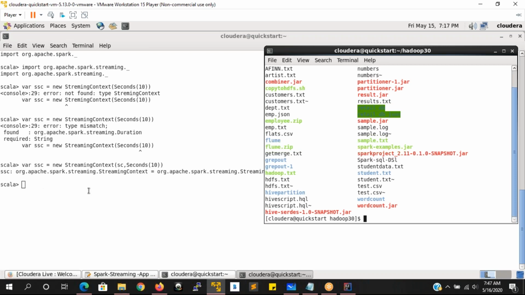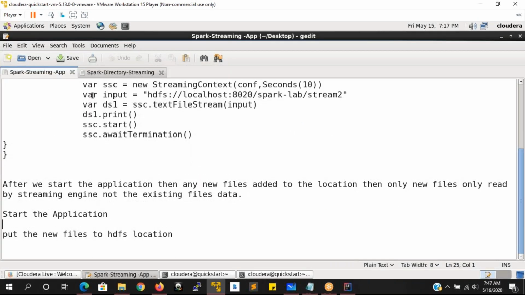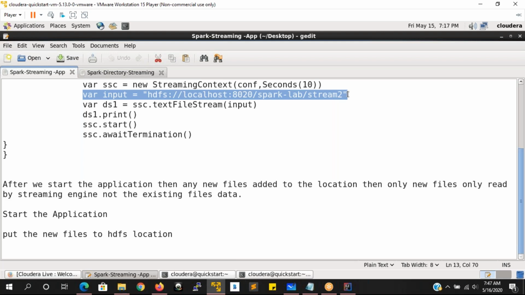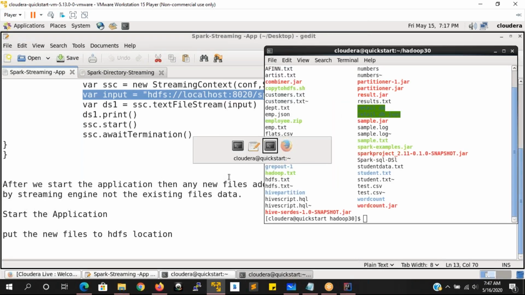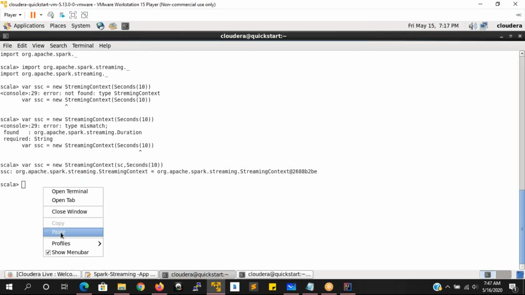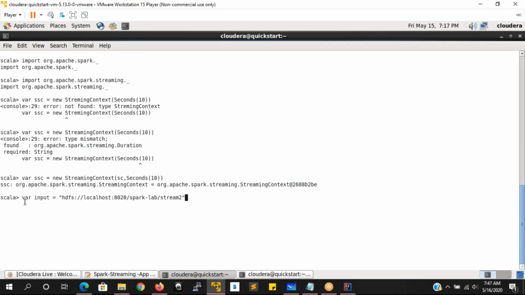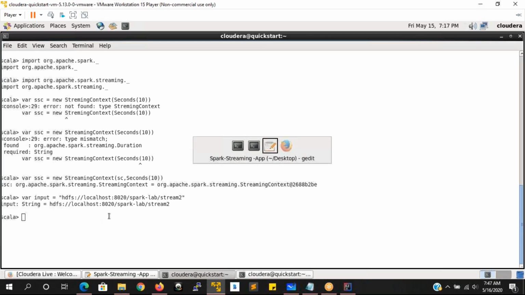Now I have to create one input object. It is not sc.textFile. We are not reading the data using textFile. I'm just trying to create one input object. It is going to take the data from this location. So input is a string object which is going to have the location of this file. Yes, it is a string object that is going to be created.